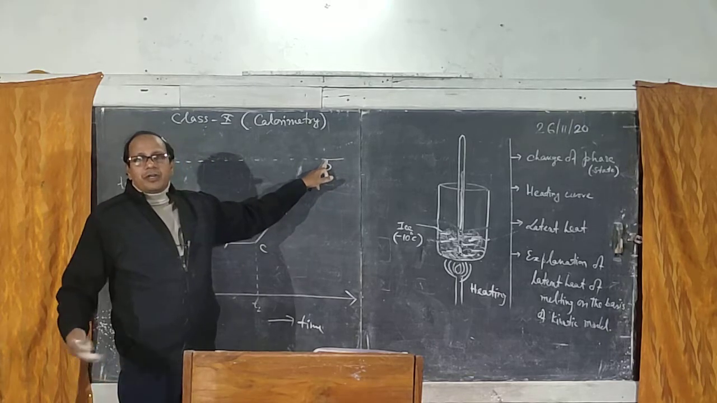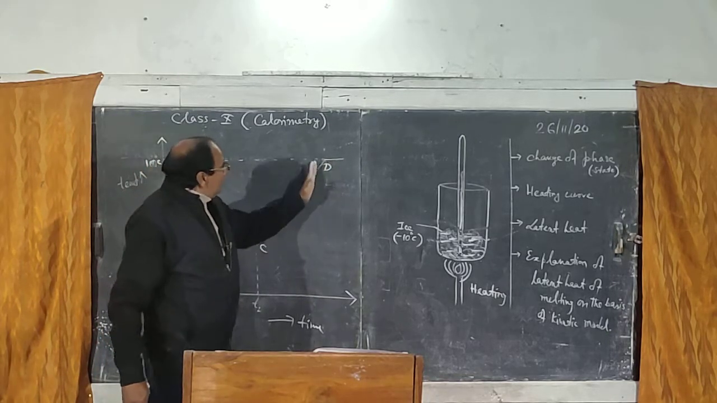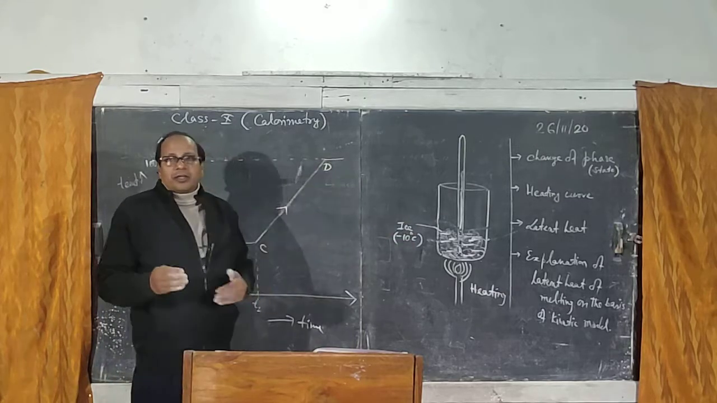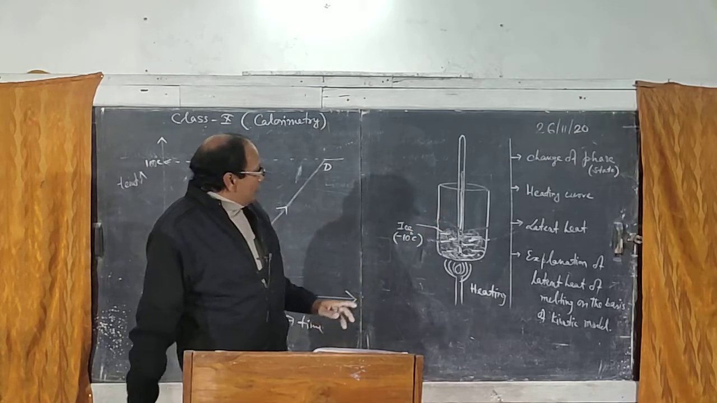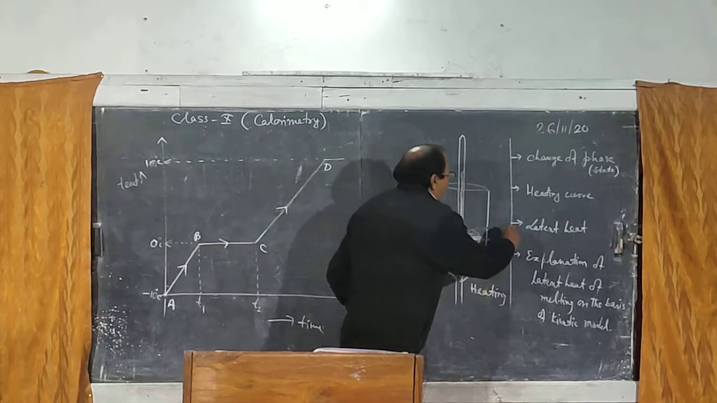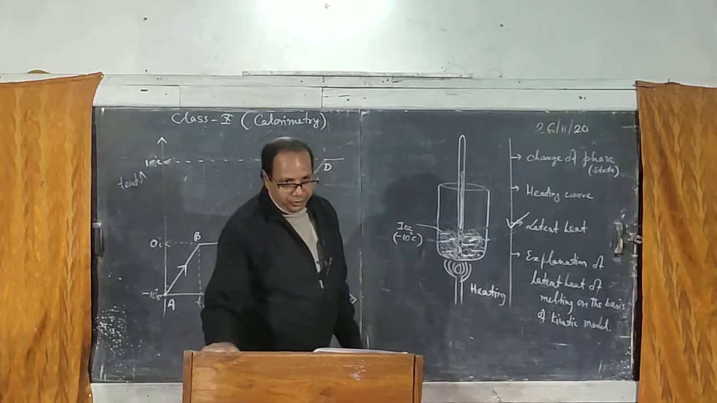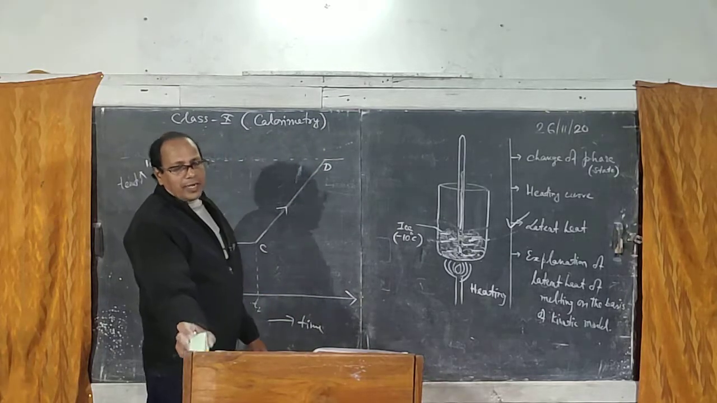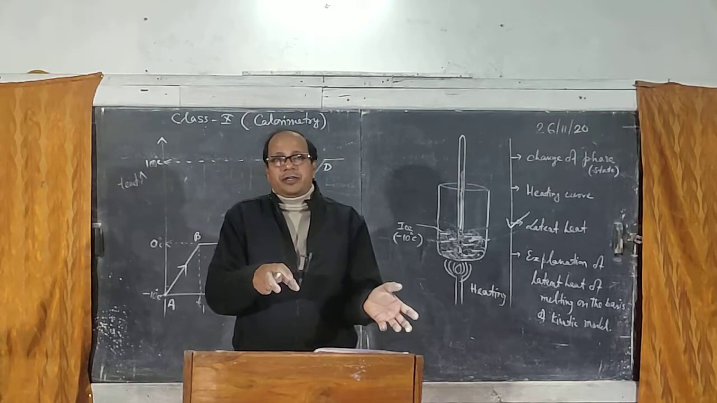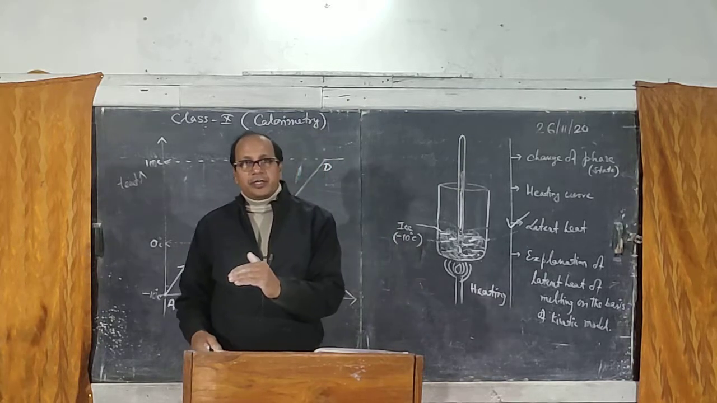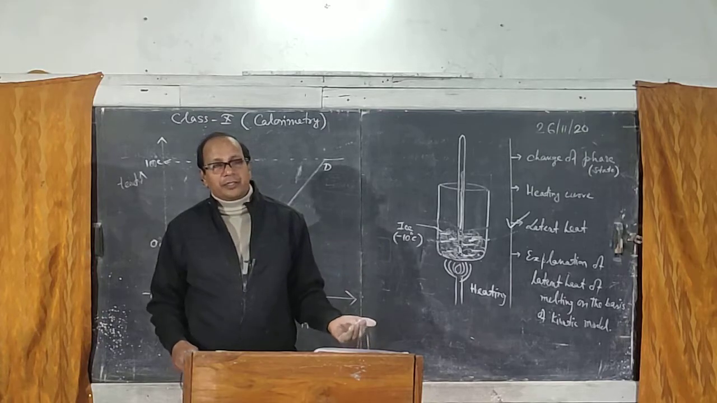Can you say what will be happening beyond D? Though heating is continuing, we will see water starts boiling, but it is not in our syllabus, right? So we will now be discussing the third topic, latent heat. What is latent heat? It is the amount of heat required or liberated during change of state.